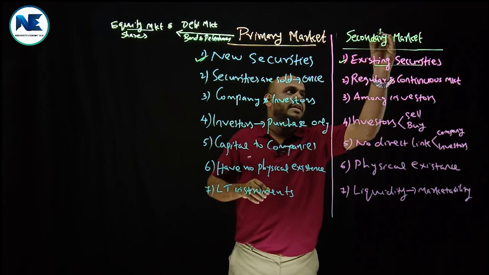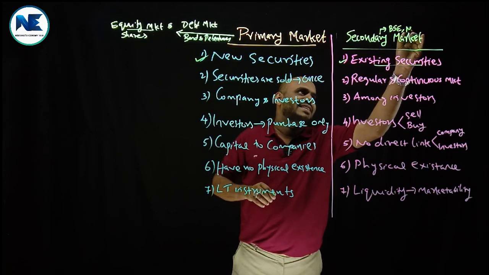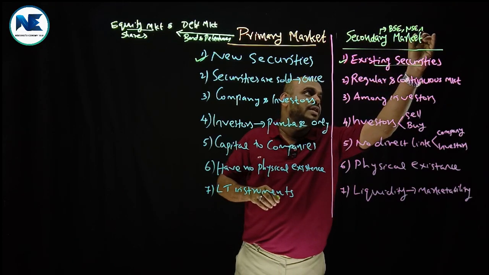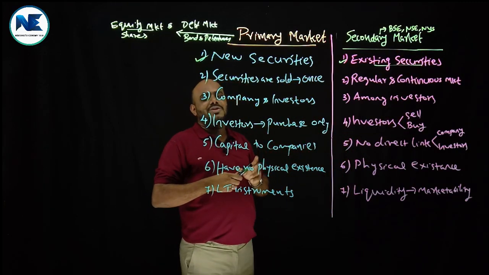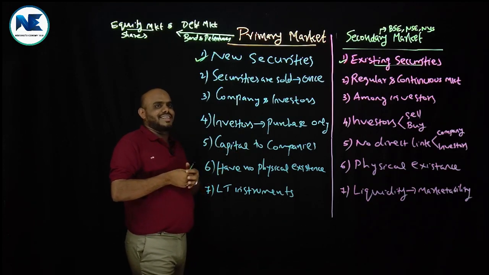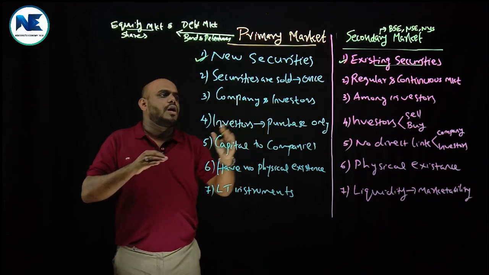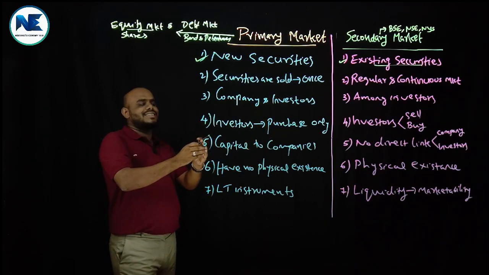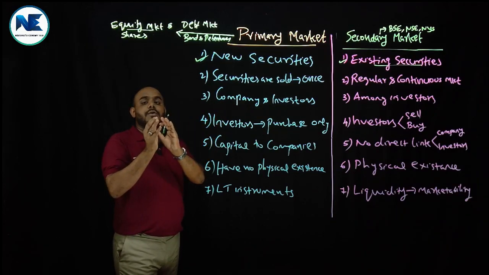Please understand, secondary market, you can simply say BSE, NSE, Over the Counter Exchange of India. And abroad you can see New York Stock Exchange, Tokyo Stock Exchange. Second point, under the primary market, securities are sold only once. The issuing company is selling it and investors can purchase it. That happens only once.